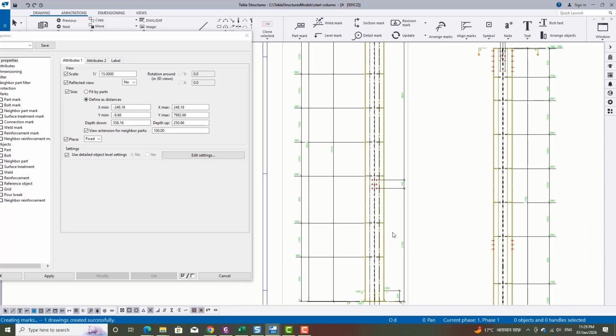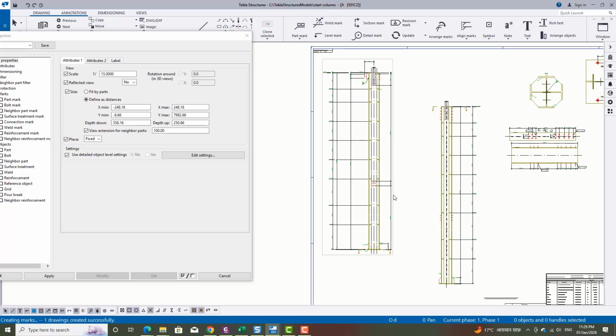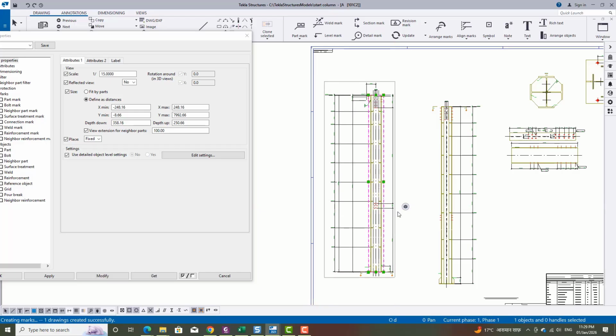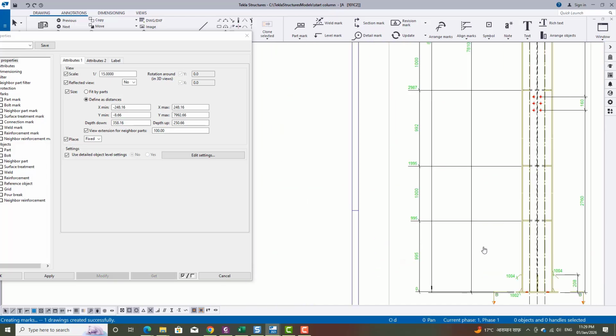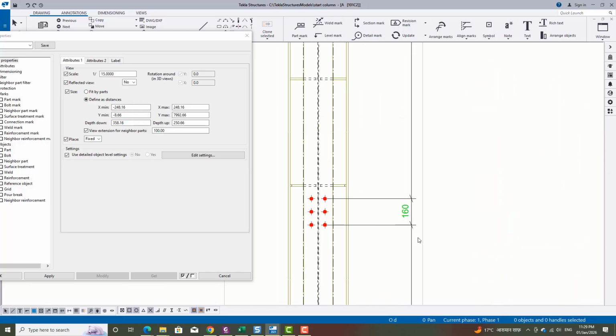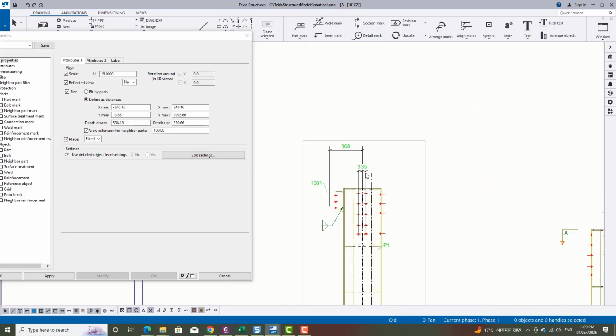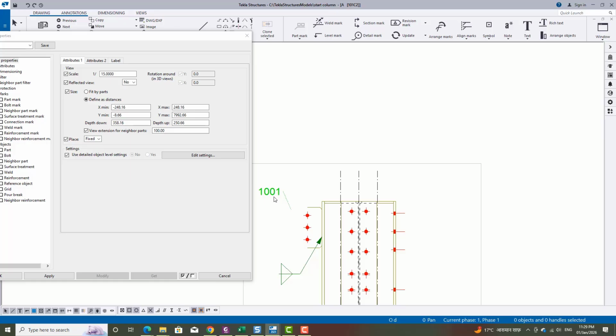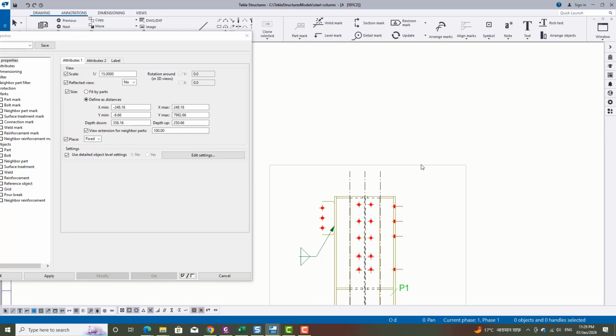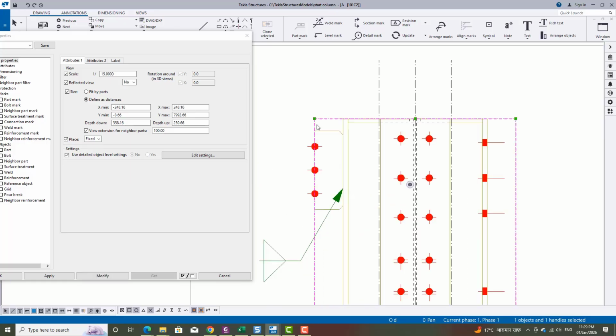Tekla by default created some dimension. Just move this view to a proper location and delete all this dimension. Here you can see some parts are cropped.